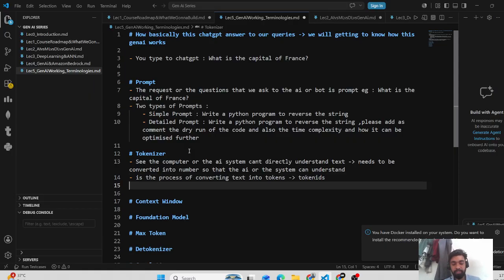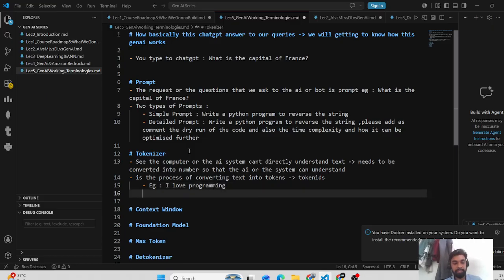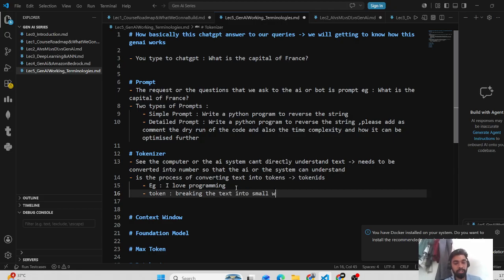Now you may be wondering what this token is. Let me break it down. Suppose you type a sentence, for example, "I love programming." When you type a prompt like that, it is broken down into tokens, that is, breaking the text into smaller parts.